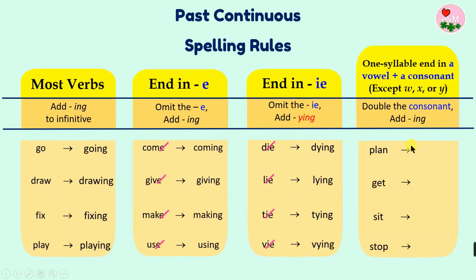For example, plan becomes planning. Get becomes getting. Sit, sitting. And then stop, stopping. What else? Run becomes running.